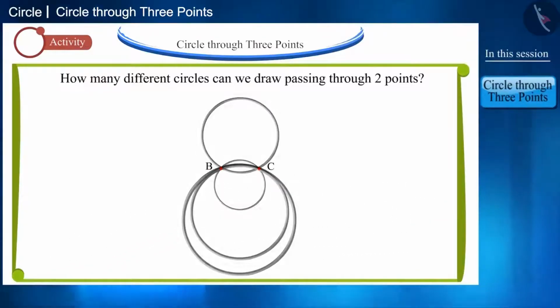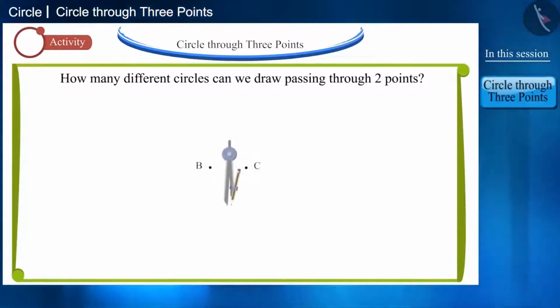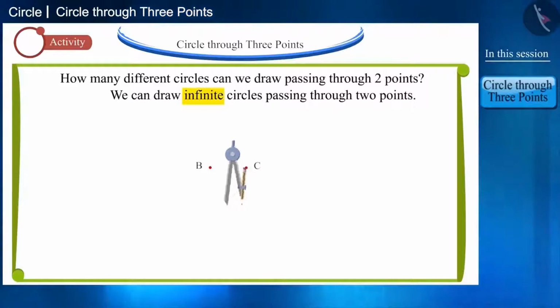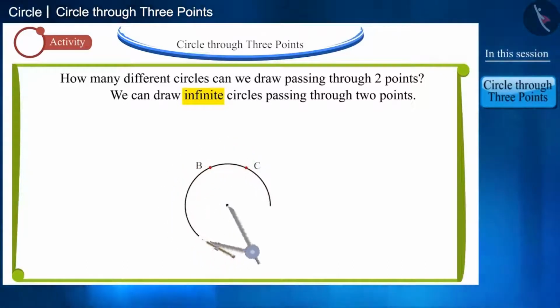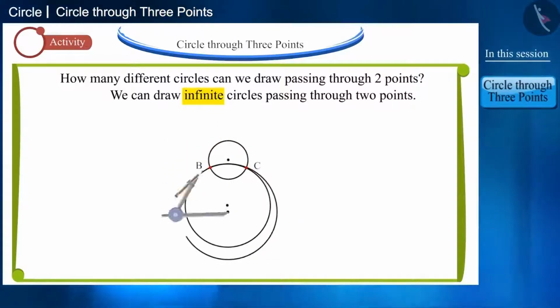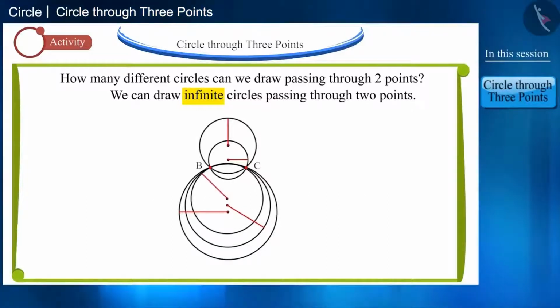Thus, you can place the rings in many ways. That is, we can draw infinite circles passing through 2 points with the help of a compass. We draw the first circle, second circle, and this one is the third circle. We can draw more circles by taking different radii.